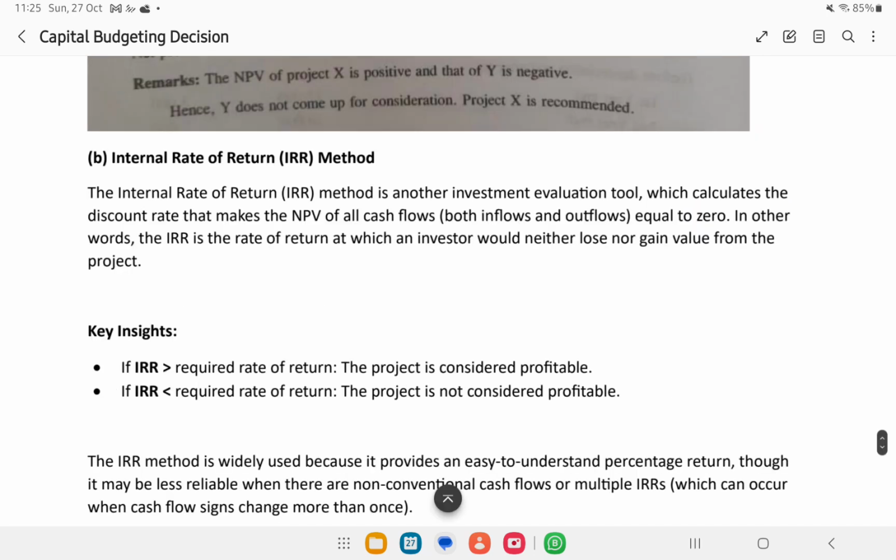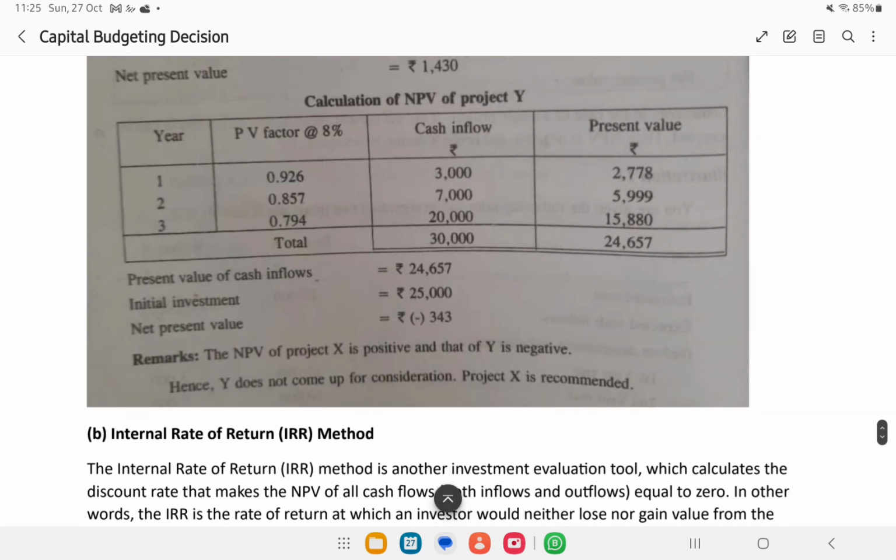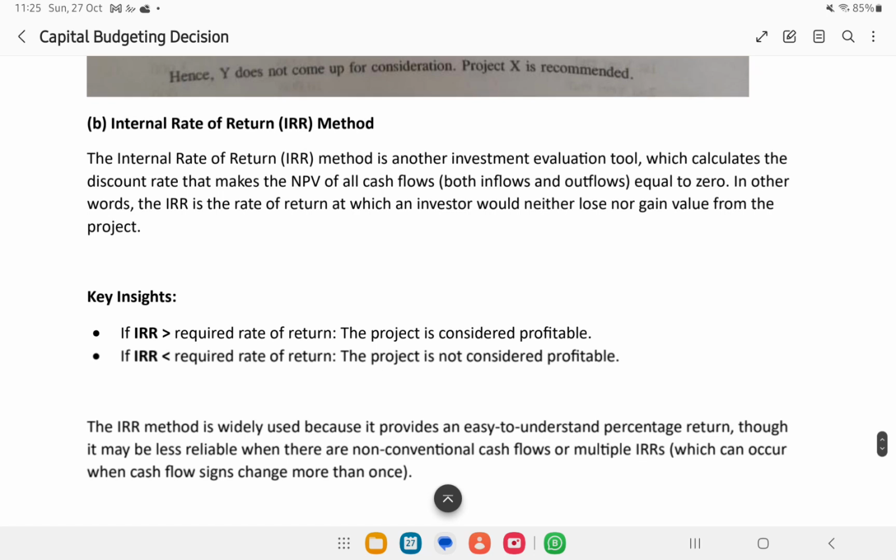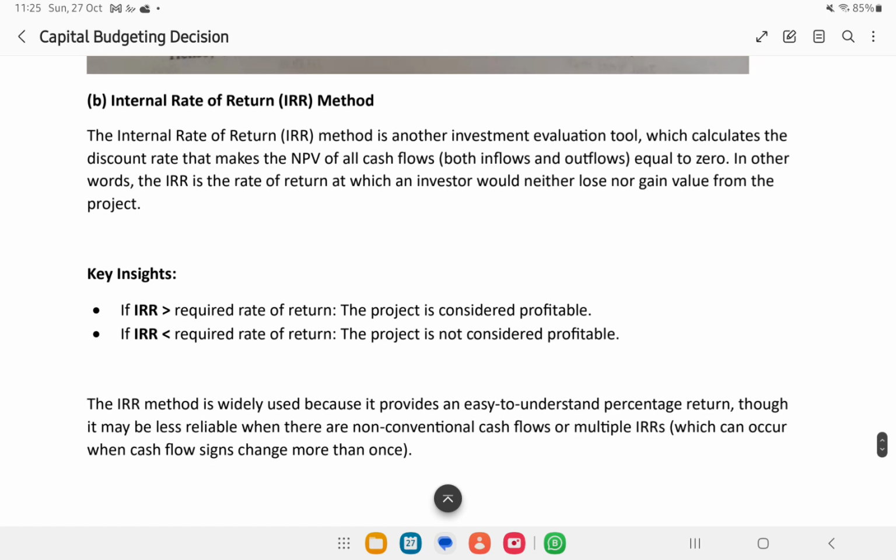See, we had a discount rate here, it was 8%. We had an expectation on what is the minimum amount we should earn, isn't it? Similarly, here it was just an assumption, but here in the IRR method we will find what the discount rate is. In the above question we said it is 8%, but here we will say what discount percentage we should expect so that our NPV will become 0.